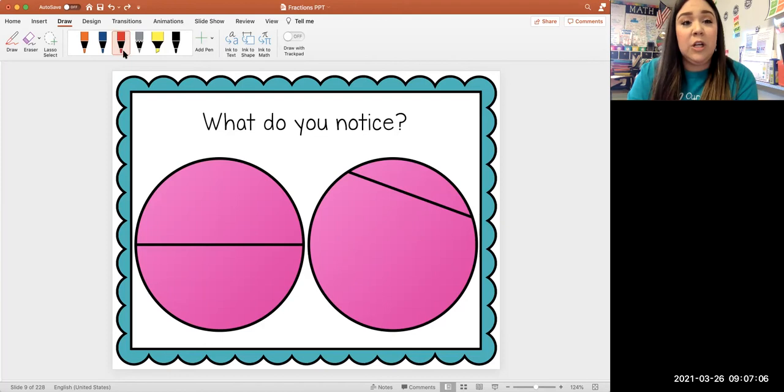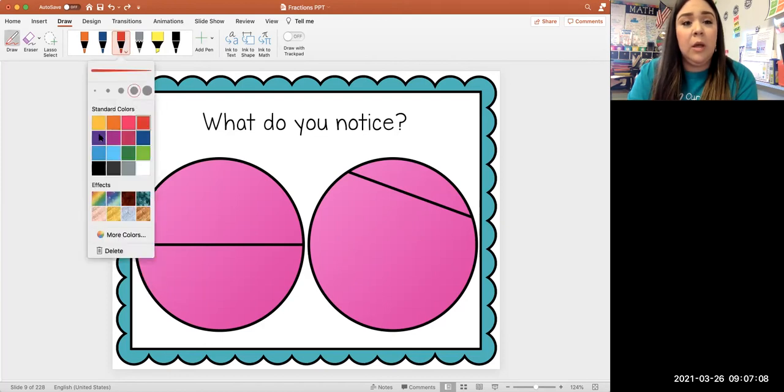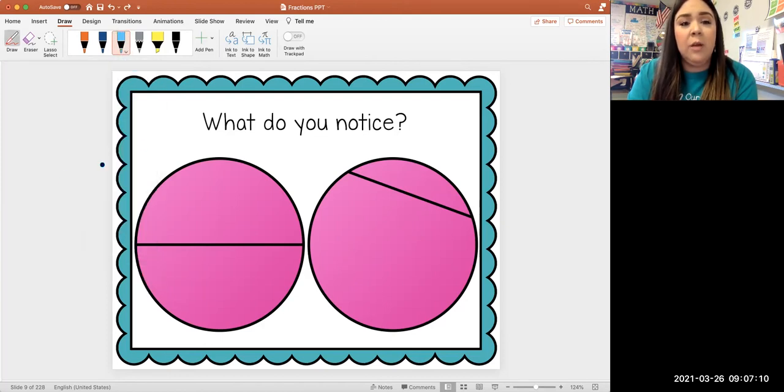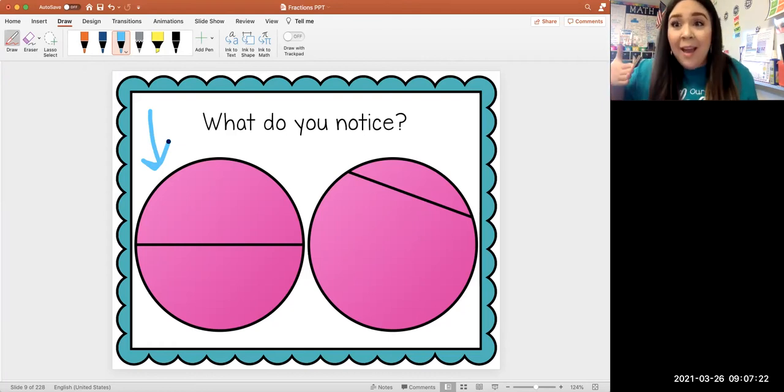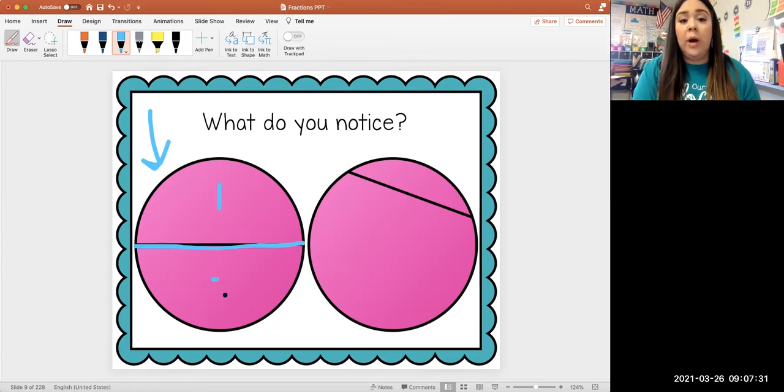Now let's look at this first one. Right here, I partitioned that shape into two parts. What do you think that partition word means? If I partitioned it, I cut it, okay? So I went ahead and I partitioned this shape one time. Now I have two parts, 1, 2, okay?